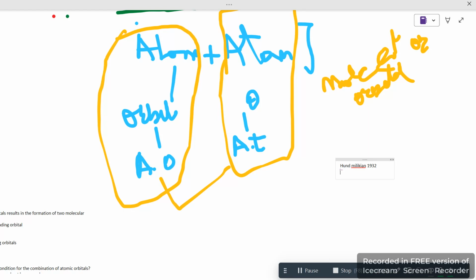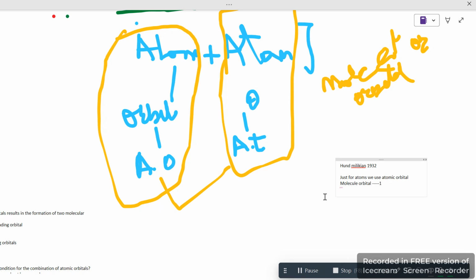Let's go with the first point. MOT: just for atoms, we use atomic orbitals, and for a molecule, where atom plus atom form a molecule, we need to have a molecular orbital. So this was its first point. I'm writing it down as the first point.